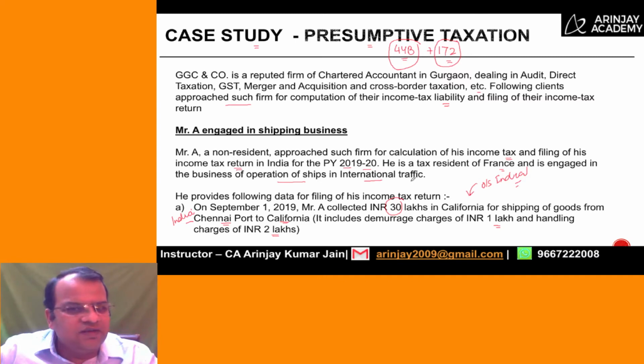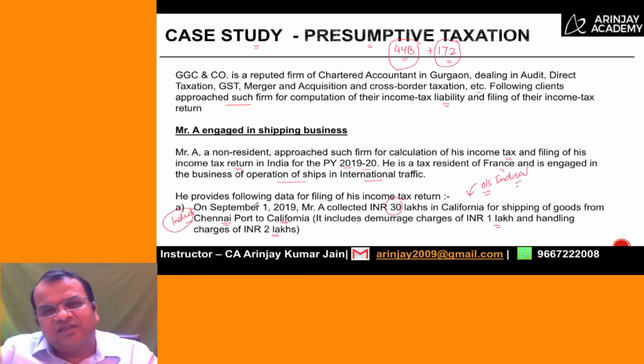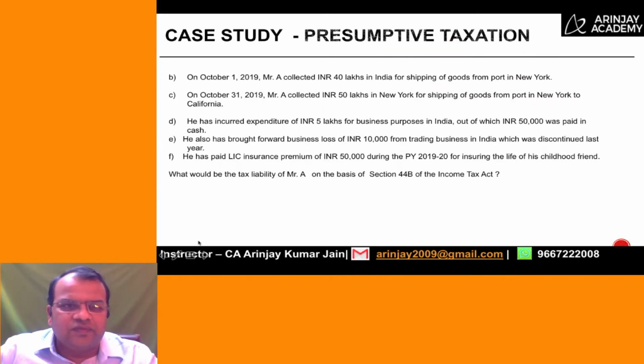Why? The reason is simple. Anything you receive outside India, but which is in respect of shipping for goods from India to outside India, is considered as income for the purpose of section 44B. Therefore, this 30 lakh is going to form part of the gross receipts. So as I move here, let me just write this, that the income includes 30 lakh.